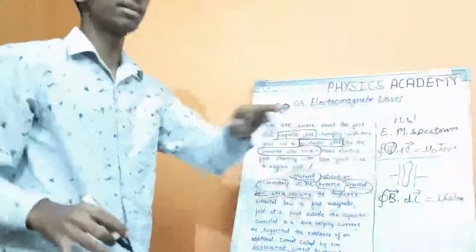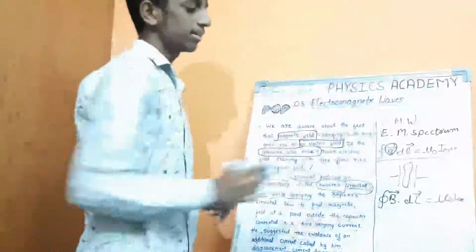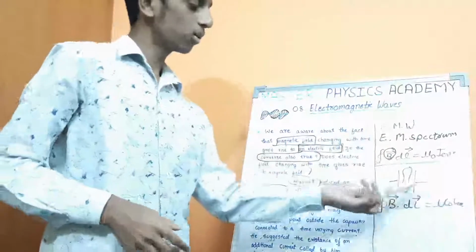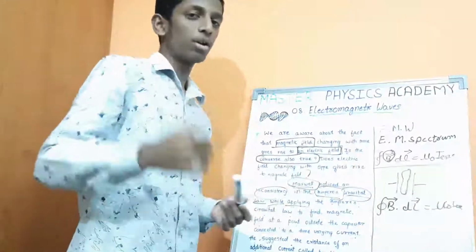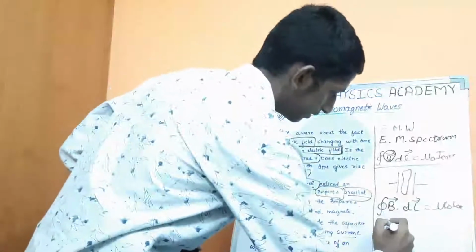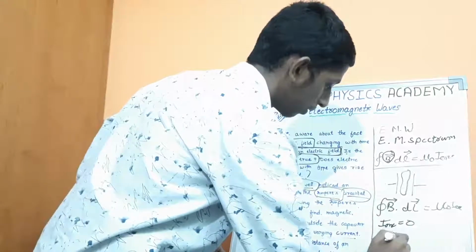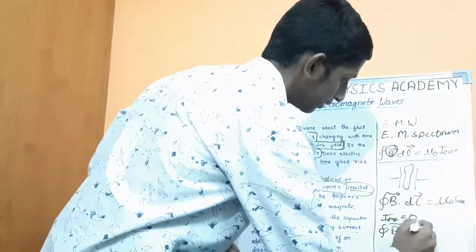Here in this case, what is the I enclosed? Can anyone answer? What is the I enclosed in this loop? Yes, I enclosed is equal to 0. Therefore, Ampere's circuital law becomes B dot dl is equal to 0. This case is correct.